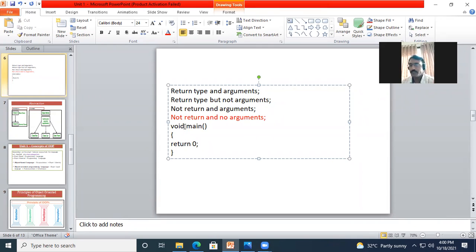See, if I write void, I will explain it again. If I write the return type of a function as void, it will be considered in these two cases. The function will not return anything, but it may have arguments or no arguments. Now, this example will be considered under no arguments. And let's say I have one example here, void addition, and here I have two variables, int a comma int b.